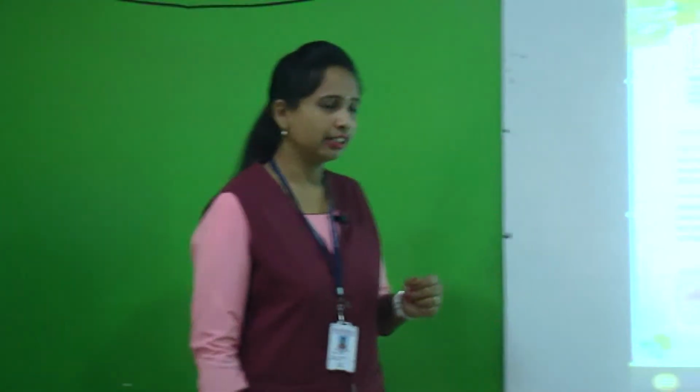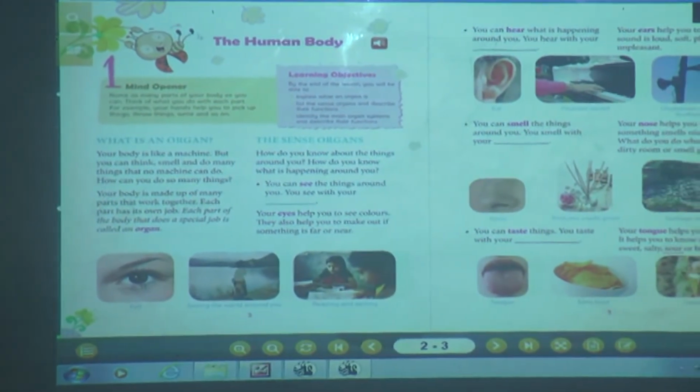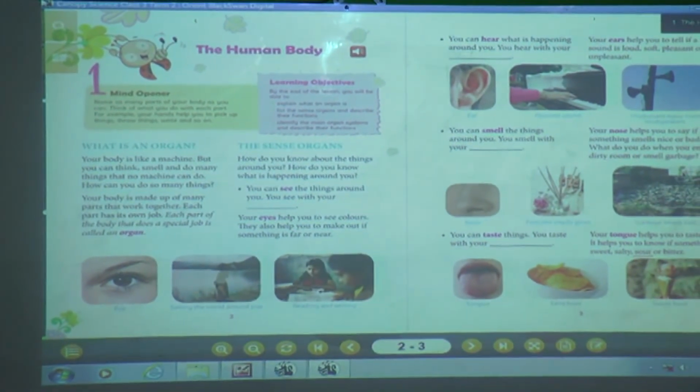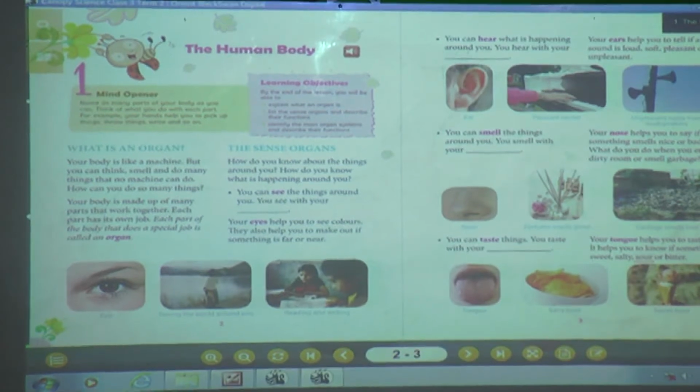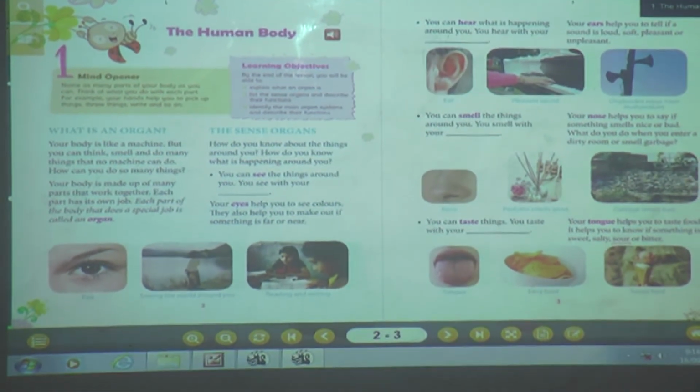What have we started in our last session, students? Yes, we have started our term 2 syllabus, first chapter, the human body, isn't it? What have we studied? Yes, we have seen what an organ is. Shall we repeat? Each part of the body that does a special job is called an organ, isn't it?